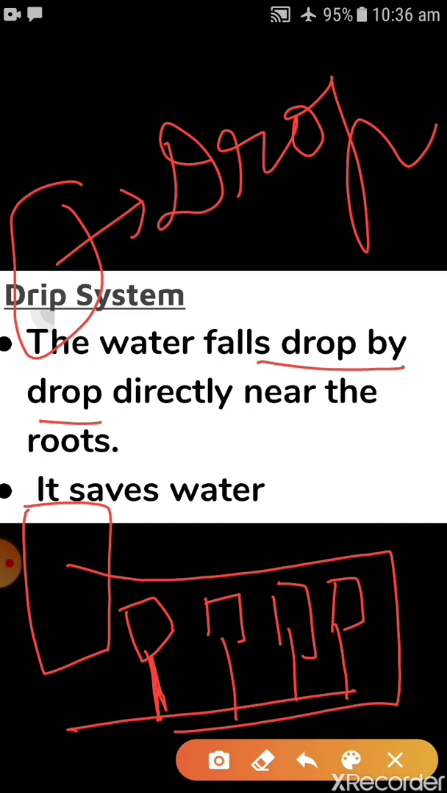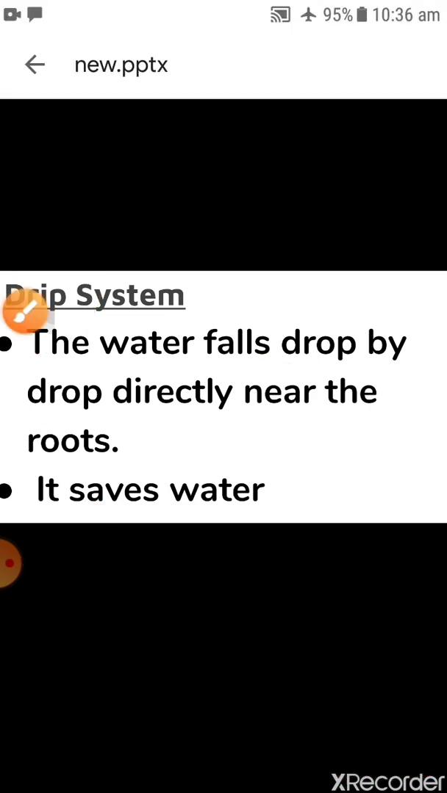It is the best technique for watering fruit plants, gardens and trees, children. Water is not at all wasted. It is a boon in the region where availability of water is poor, children. Like Rajasthan. In Rajasthan, we are having less amount of water. So in that kind of area, drip system is best. Let's move to the next slide.